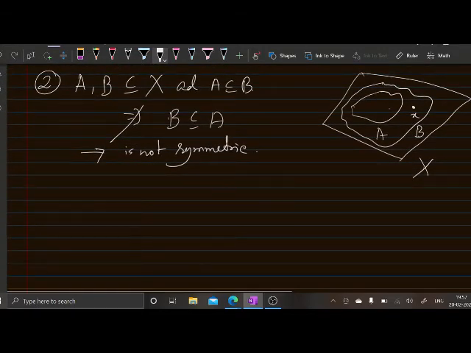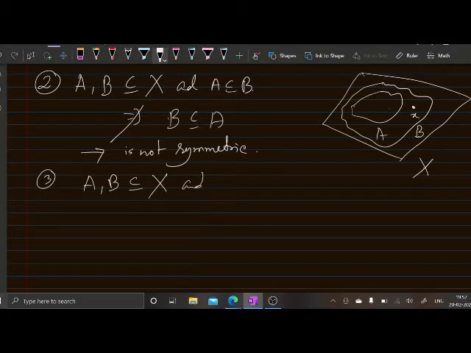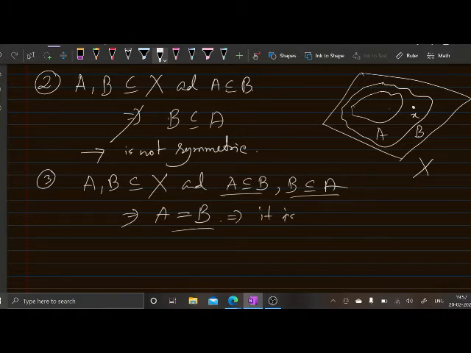Now we need to check whether it is antisymmetric. Take again two subsets of X and suppose that both inclusions hold, that is A is a subset of B and B is a subset of A. Together this will imply A is equal to B. If each of two sets is a subset of the other, then you can say that these two are equal. So it is antisymmetric.